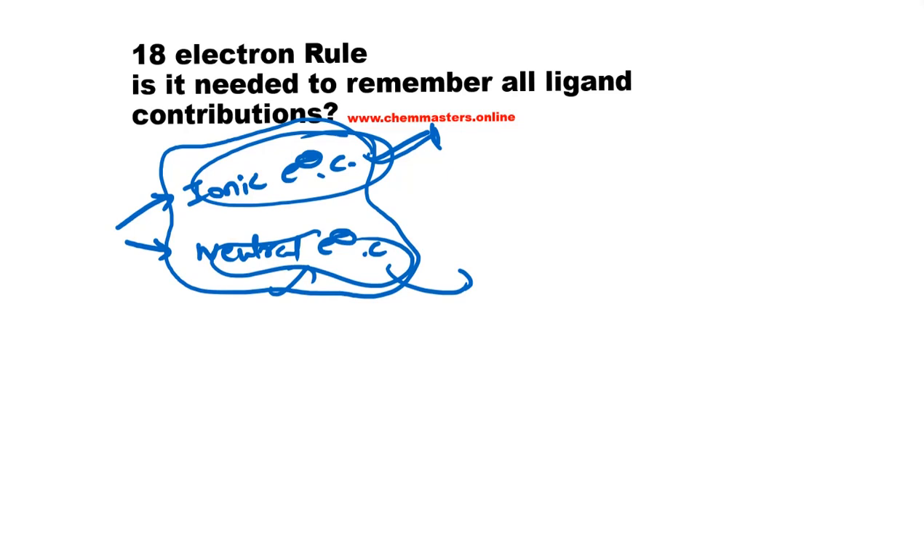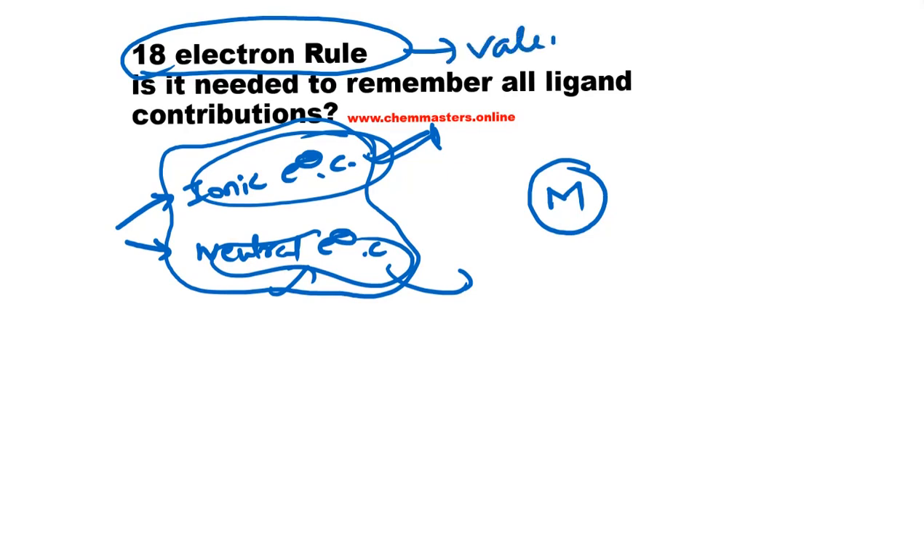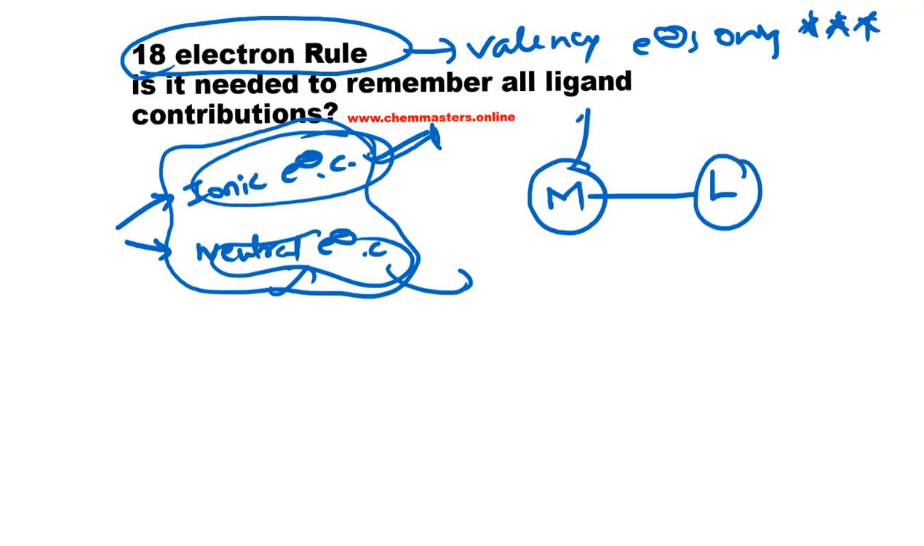Now consider the metal. The 18 electron rule deals with valence electrons only. Just remember this sentence, and then apply the contributions of metal and ligands towards the electron counting. So if the metal is connected with a ligand, we need to look at the valence electrons of the metal and also the valence electrons of the ligand.